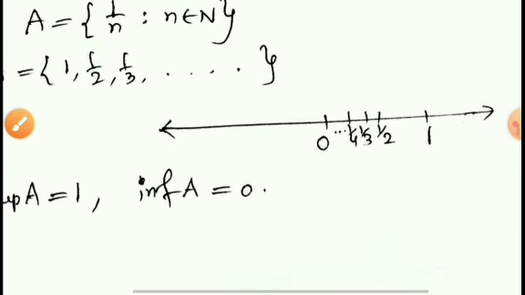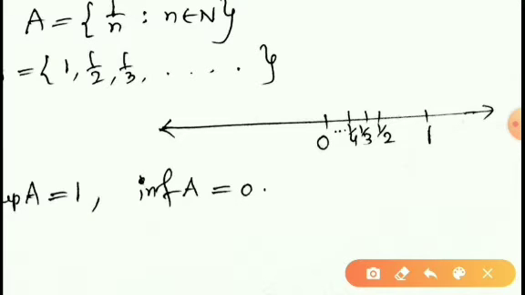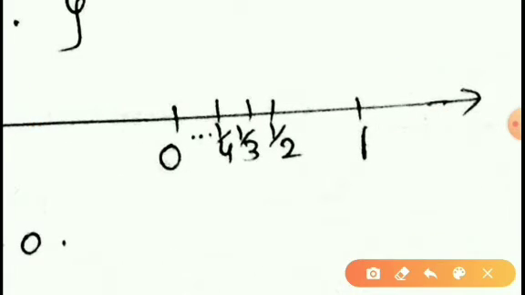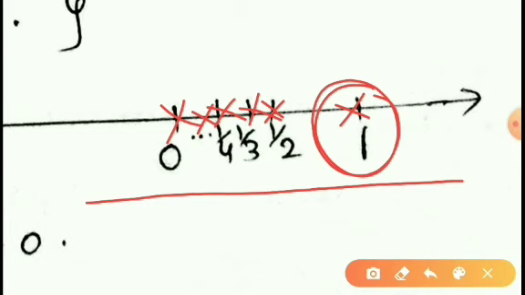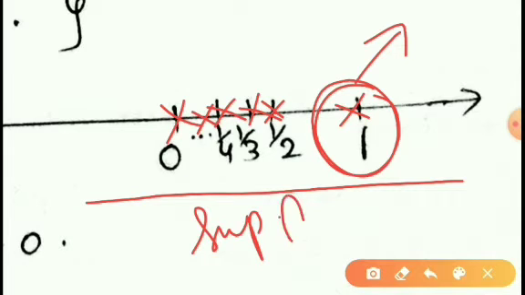So let us keep all these numbers of A on a number line. We can draw the number line like this. This is 0 and this is 1. 1 by 2 is here. 1 by 3 is here. 1 by 4 is here. 1 by 5 will be here. Therefore, we can see that 1 is the greatest number of the set, and hence we can say that 1 is the supremum of the set A, because all the members of the set A are smaller than or equal to 1.